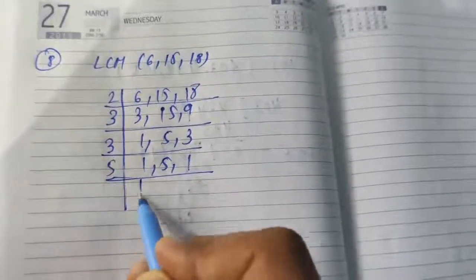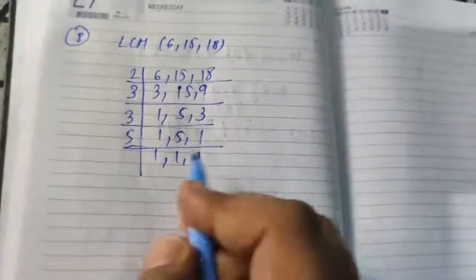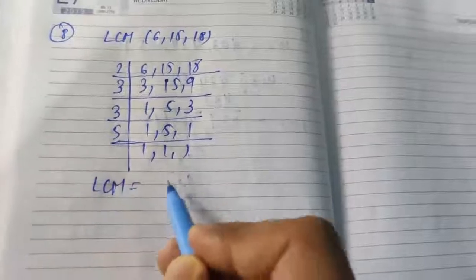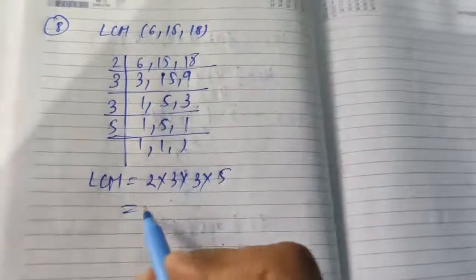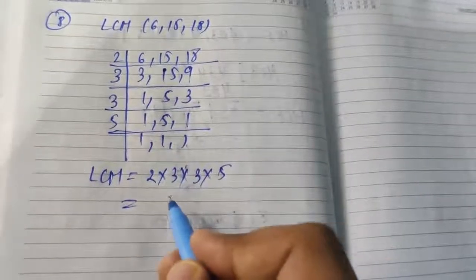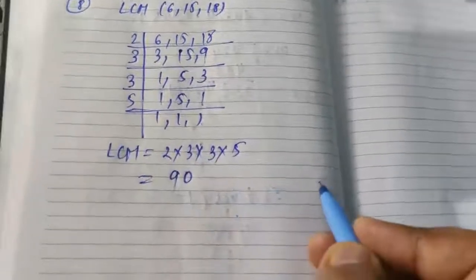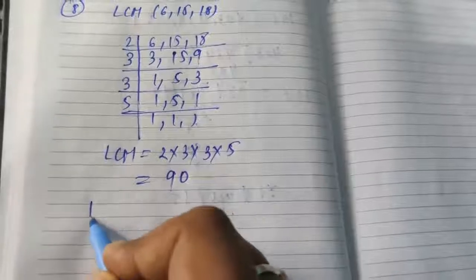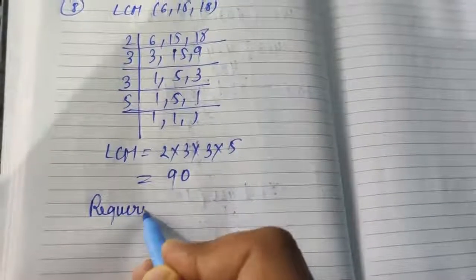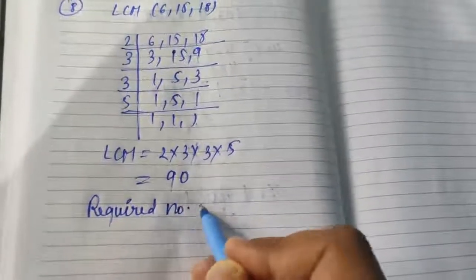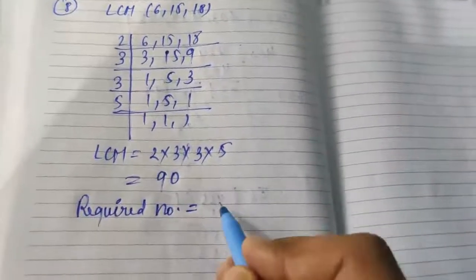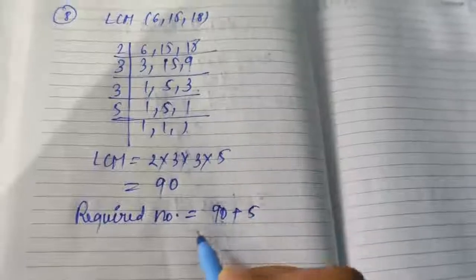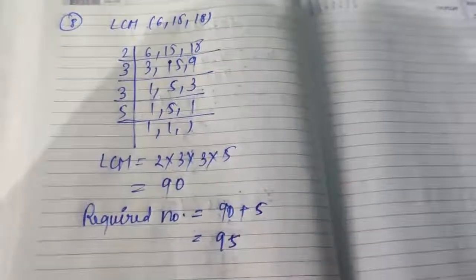Now divided by 5. Now here you can see what the LCM is. 2 into 3 into 3 into 5. 2 3s are 6, 3s are 18, 5s are 90, which is the LCM. So the required number is, here you can see in the question it is written remainder 5 in each case. So we will add 5 to the LCM. So our answer will be 95.